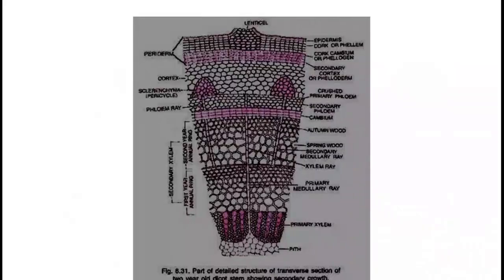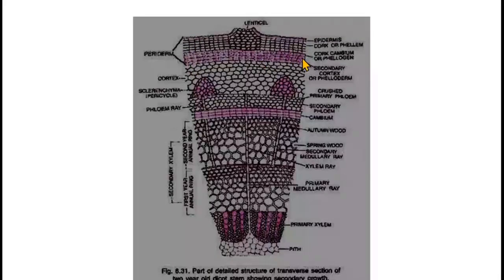This is the anatomical structure. You can see this is a little blur, but try to read. These are primary medullary rays, then primary xylem. This whole is the secondary xylem. This growth is from first year, and then this particular growth is from second year. This is cambium layers in between. This is secondary phloem formed inside, and this is primary phloem. These are phloem rays. Then in the cortex, there is formation of periderm. These all layers are periderm.